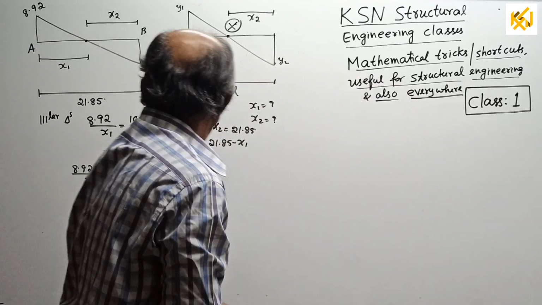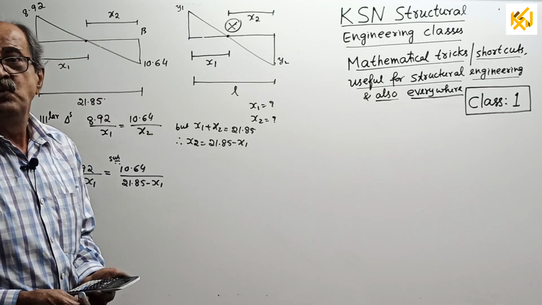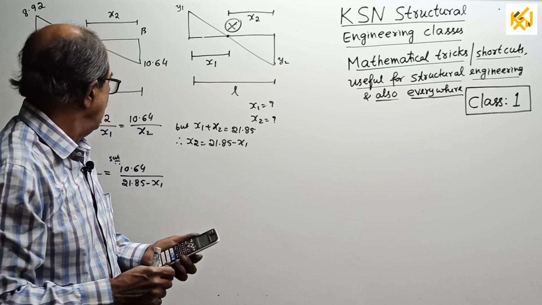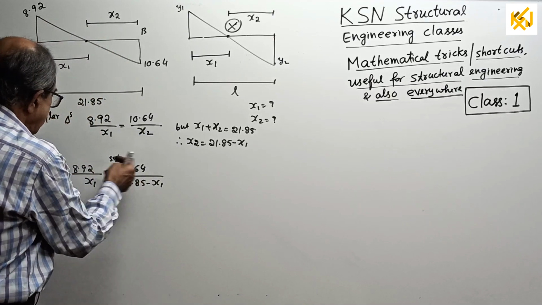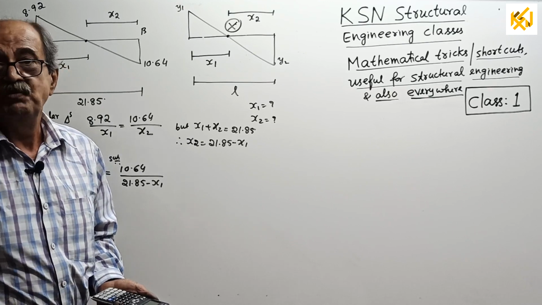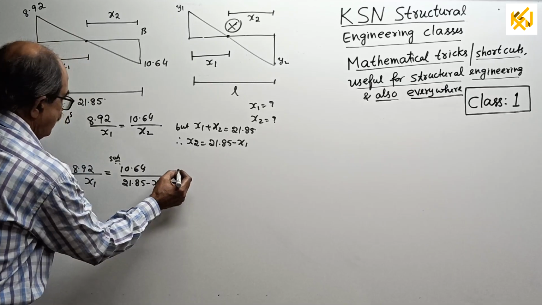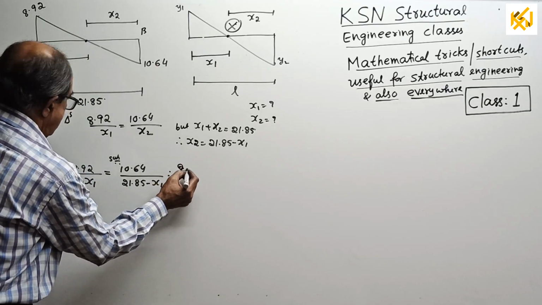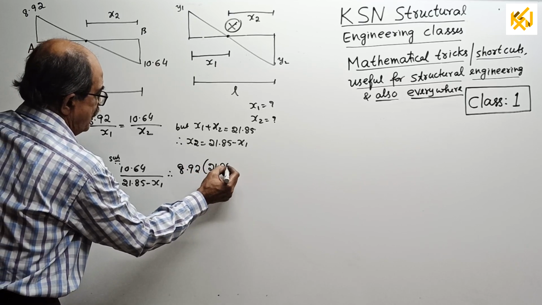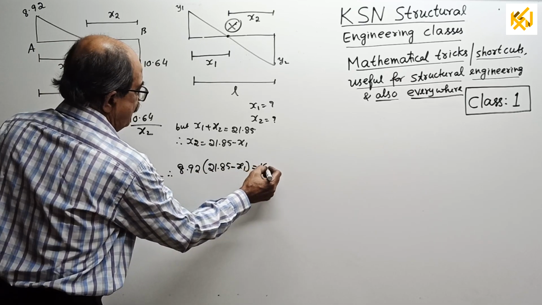I'll show the calculation. Now what the majority will do is, some who are sharp, maybe they can take a calculator, they will rearrange the terms and get it. But still they will be afraid. Suppose some mistake happens, so they will also simplify. See what I am doing now. Therefore 8.92 into (21.85 minus x1) equal to 10.64 x1.